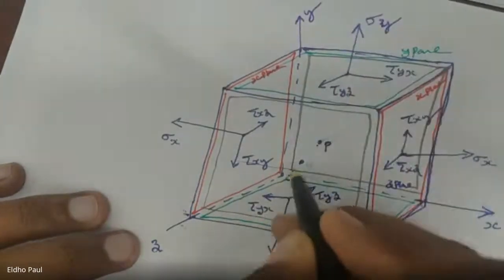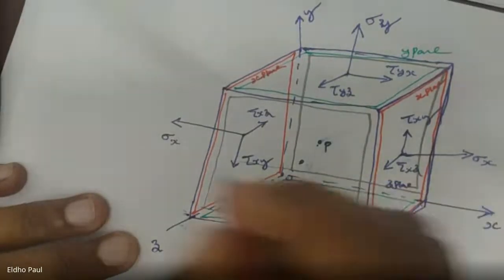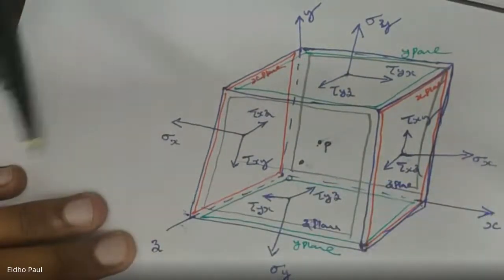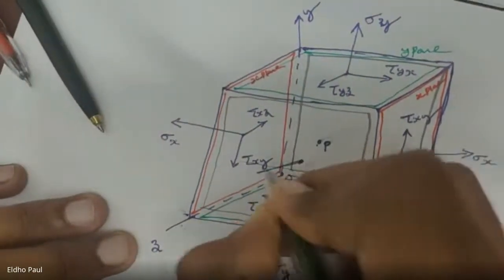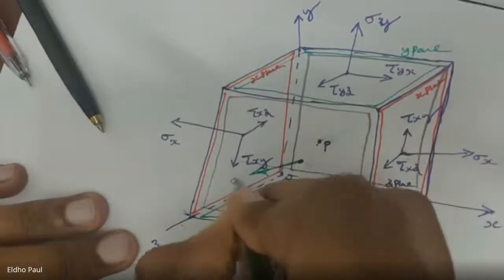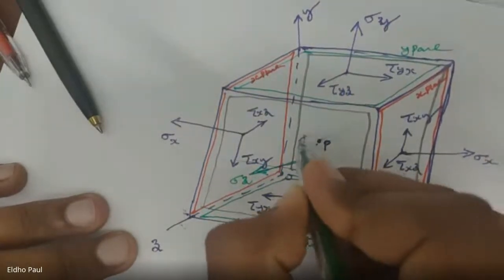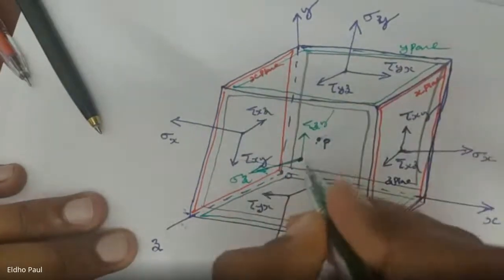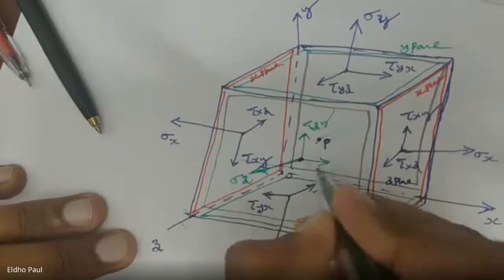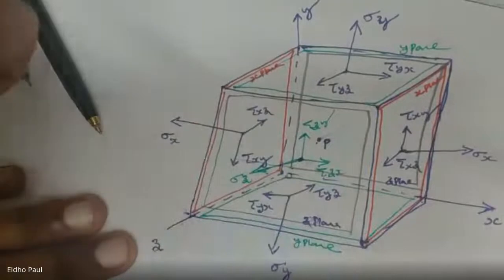In the z plane, we have a stress sigma z in the z direction, then tau zy and tau zx, front z plane. In back,